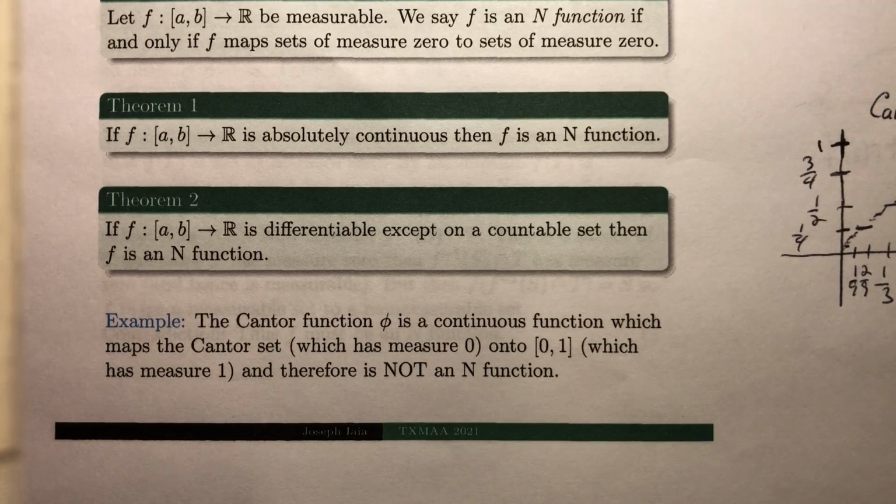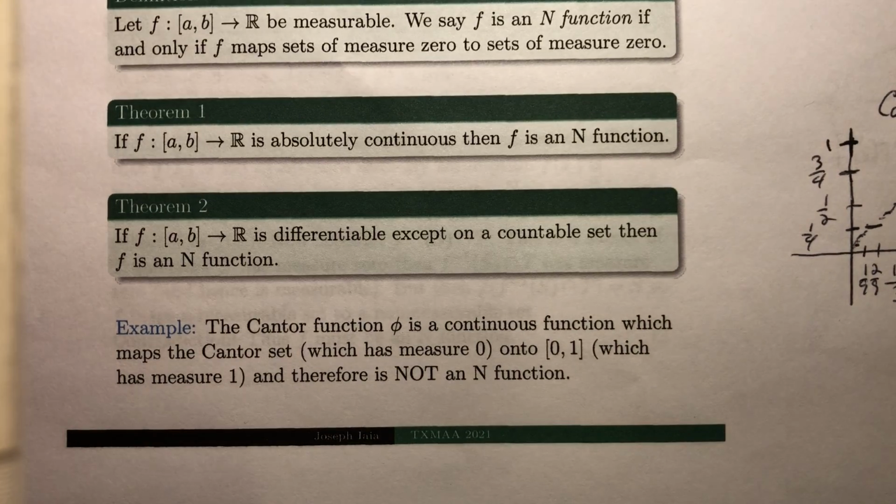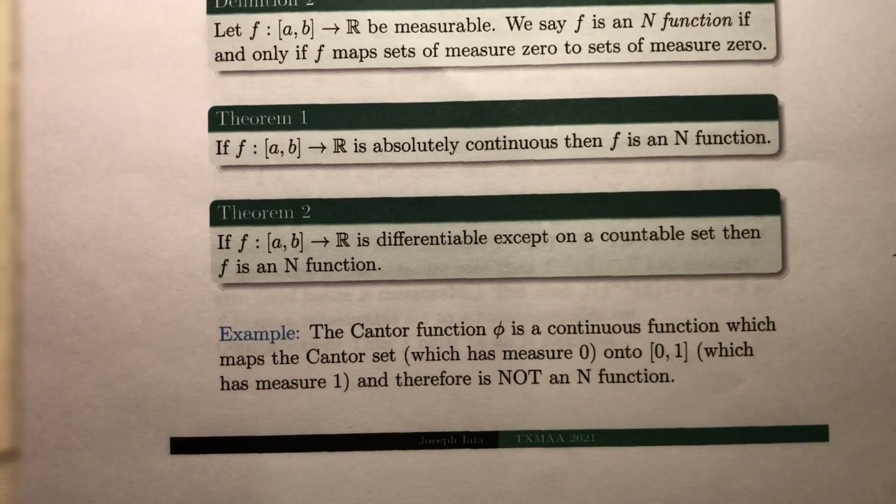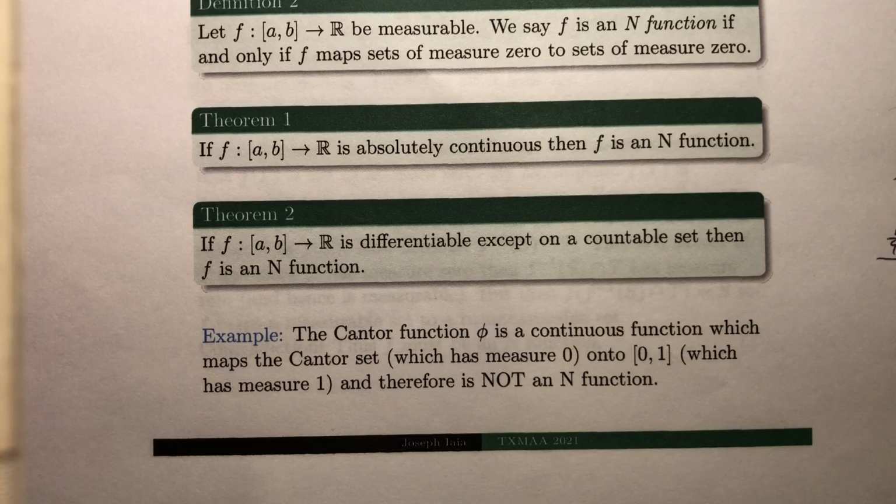Okay, so what's an N function? Well, an N function is a function that maps sets of measure 0 to sets of measure 0. Now, it turns out that any absolutely continuous function is an N function. Another example is a function that is differentiable except on a countable set; that also turns out to be an N function.